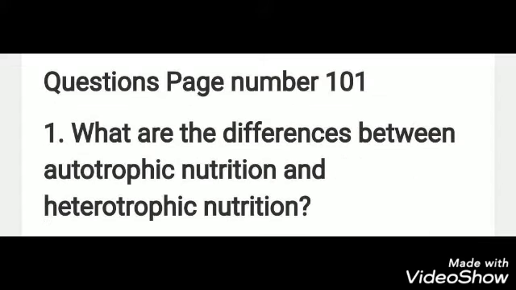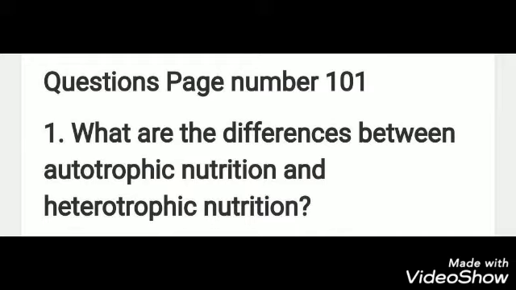Now the next set of in-text questions is on page number 101 and the first question is, what are the differences between autotrophic nutrition and heterotrophic nutrition? Now we all know that in autotrophic nutrition, organisms prepare their own food and they are not dependent on any other organism, whereas in heterotrophic nutrition, organisms do not prepare their own food and so depend on other organisms for their food.